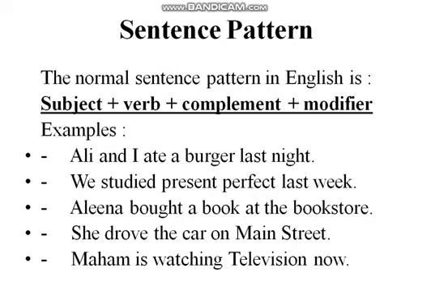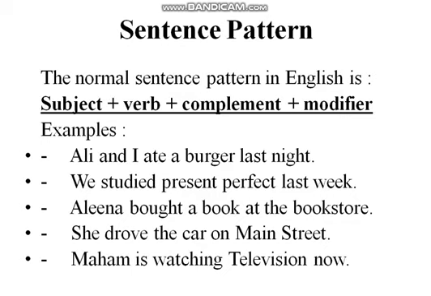Now, what is the pattern of a sentence? The normal or simple sentence pattern in English is: first we write the subject, then the verb, then the complement, and then the modifier. It is just the structure or pattern of a normal sentence. As you can see, Ali and I ate a burger last night. Ali and I is the subject, ate is the verb, a burger is the complement, last night is the modifier.